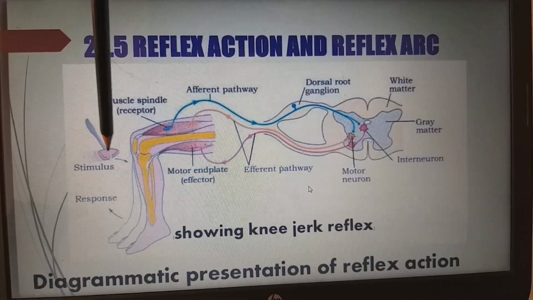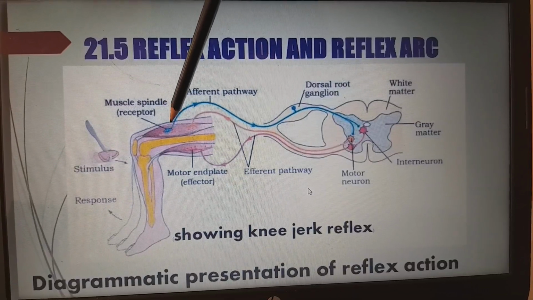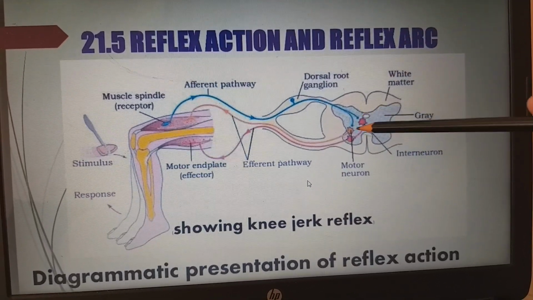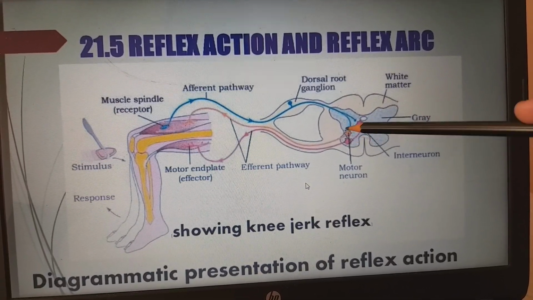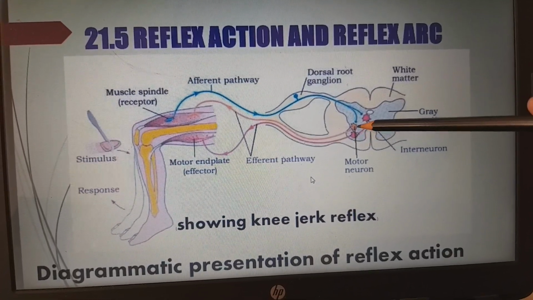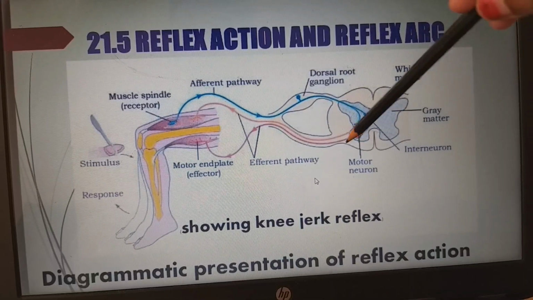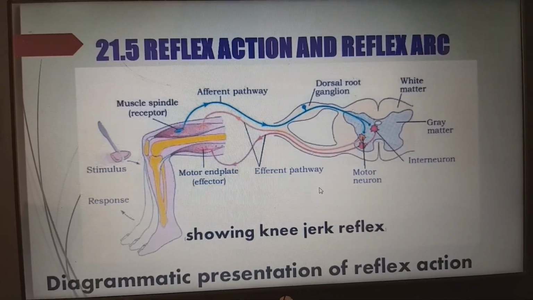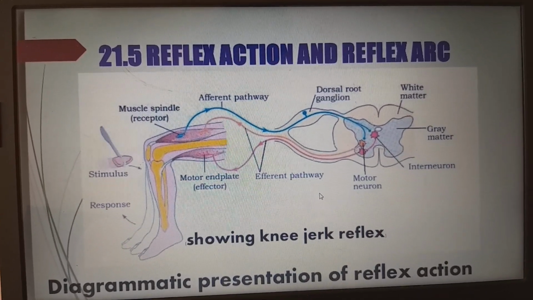This is the knee hammer. When they hit the muscle receptors, the information is taken through the afferent pathway to the spinal cord through the dorsal root ganglion. From here, this is the center. From the center, it goes through the interneuron, which is the connection between the afferent and efferent. From here, the impulse goes through the effector neuron, or the efferent neuron. The information is taken to the muscles to react, to flip, which is an action. So this is the diagrammatic representation of reflex action.